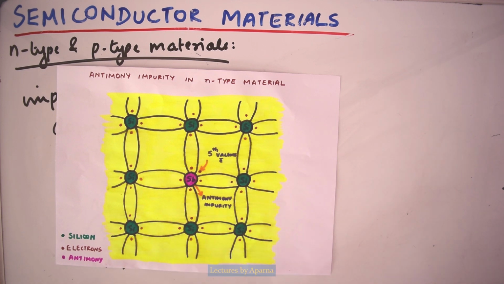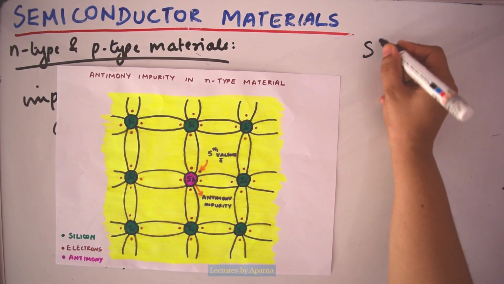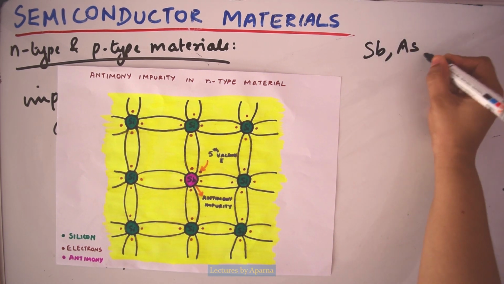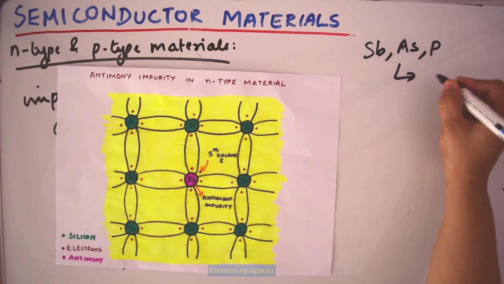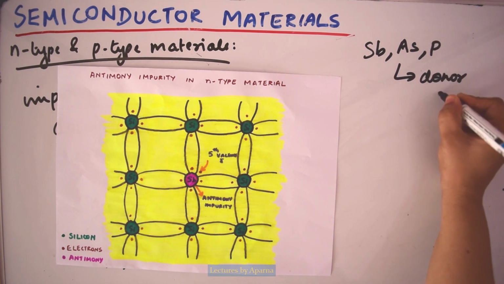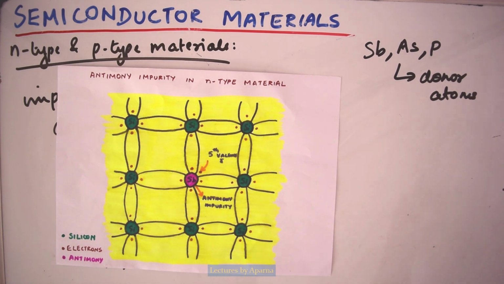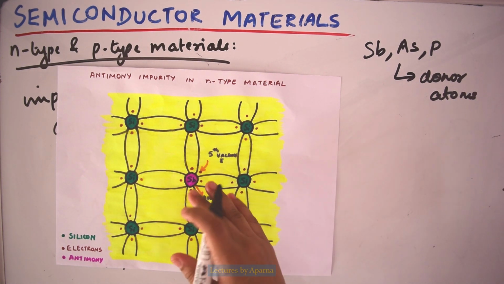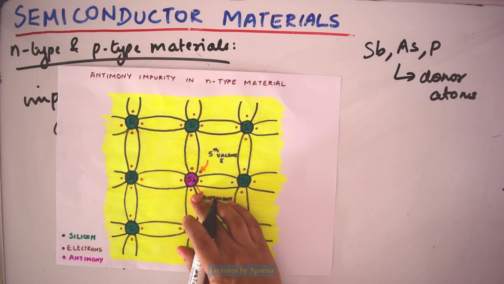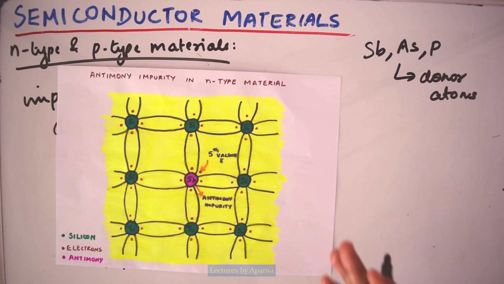These impurities, that is antimony, arsenic, phosphorus, etc., are called donor atoms. The free electrons coming from the donor atoms have less difficulty in absorbing energy to start their movement and cause current flow.